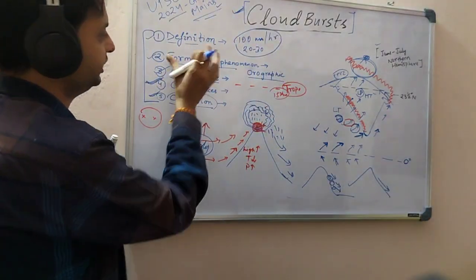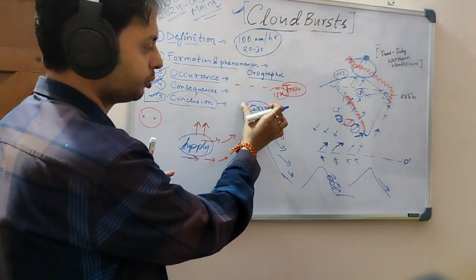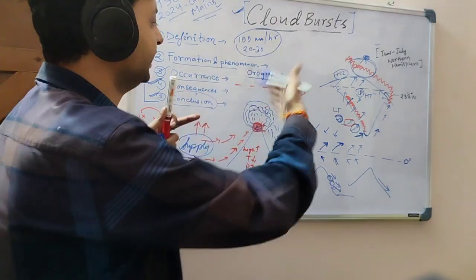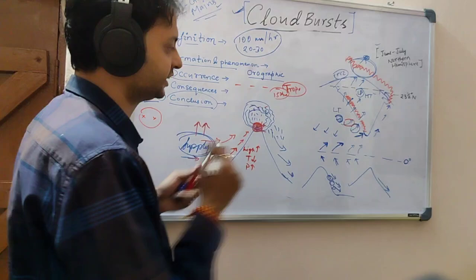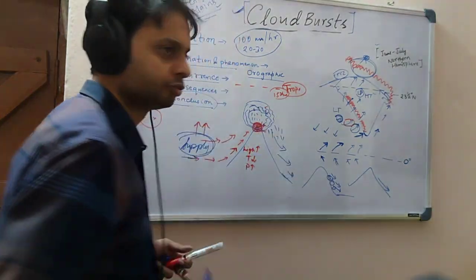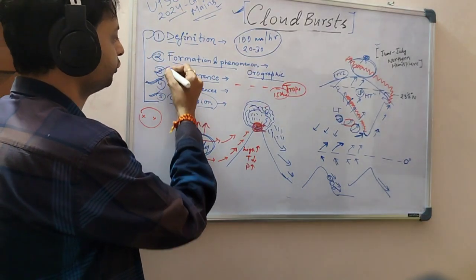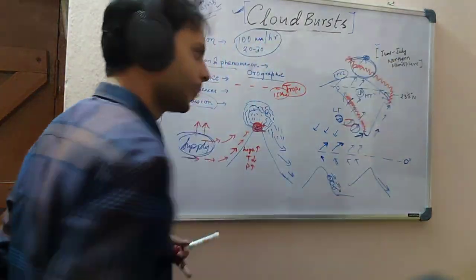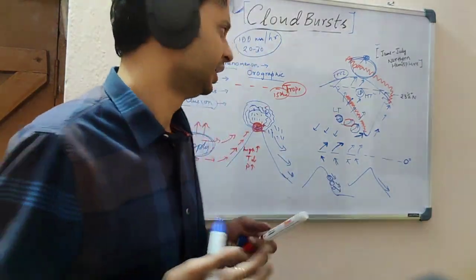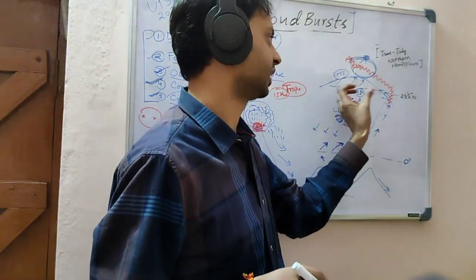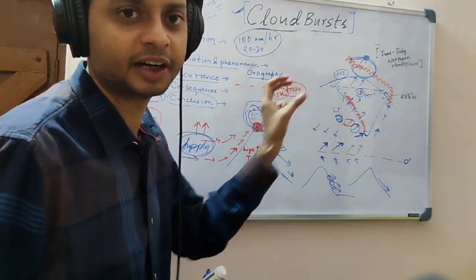So here we have seen the formation and phenomenon: orographic rain, uplift of warm air, then formation of cloud due to condensation, then an increase of the cloud layers due to the supply of warm air, and a sudden blast because of sudden dissipation of moisture, as the clouds were not allowed to move upwards. We have also seen the occurrence, which is mostly in the Western Himalayas. A cloudburst generally happens in hilly areas, but if a question comes in prelims saying a cloudburst cannot happen in plain areas, you don't have to mark it wrong, because there is no hard and fast rule for that.